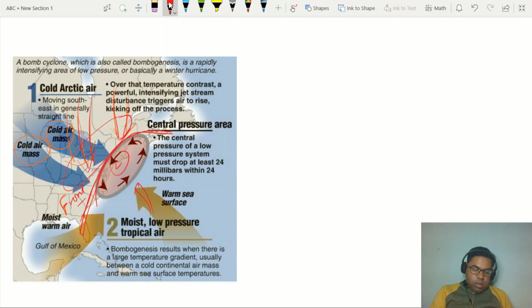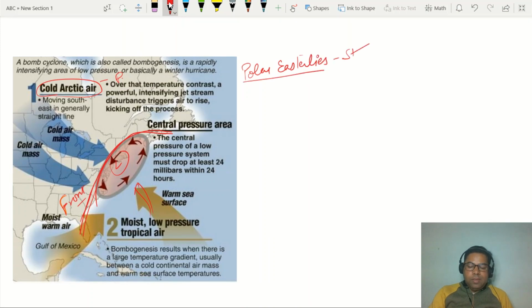So what they are saying is the cold Arctic air, which we have discussed in the form of the cold air mass, right? Cold Arctic air is the same as the polar easterlies, which become excessively strong in the winter season.